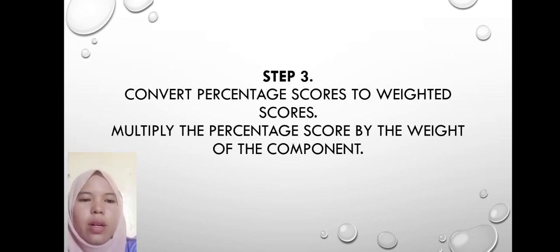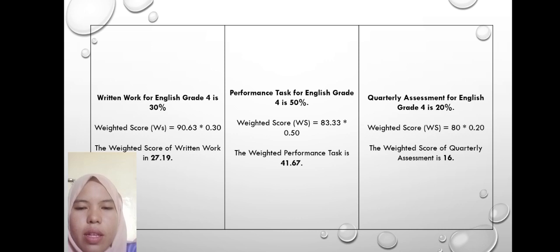So, in step 3, yung percentage, yung total kanina, yung 90.63 sa written work, and yung 83.33 sa performance task, and yung sa quarterly assessment na 80, yun yung i-multiply natin sa weight component na binigay dito.